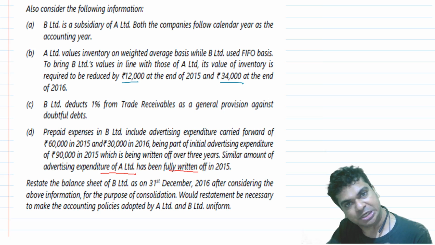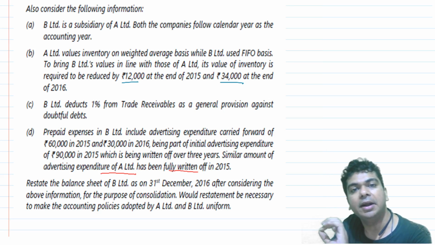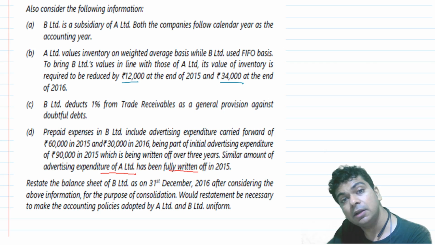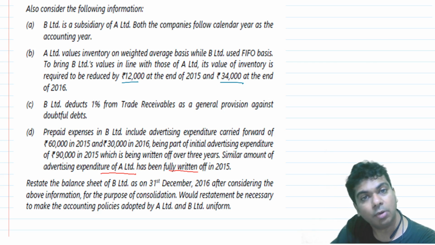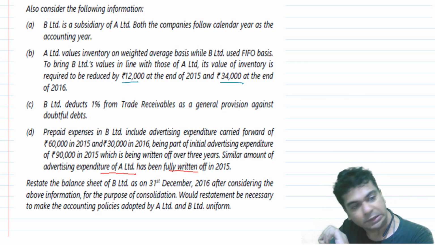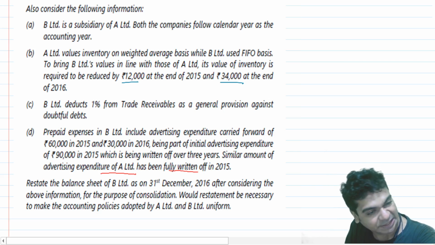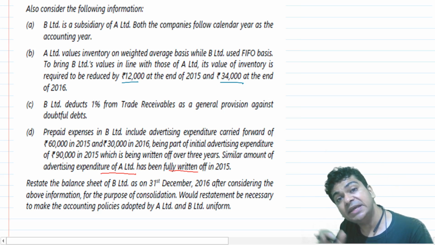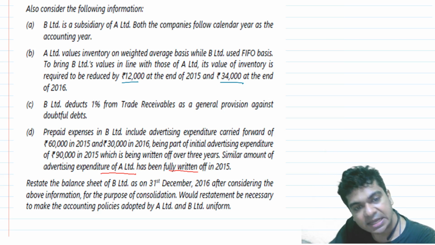So in this question, consolidated balance sheet is not required. You have to simply prepare a restated balance sheet of B Limited. Restated, B Limited as a subsidiary should conform with the accounting policies of the parent. So we will have to simply give effect of the adjustments B, C and D. And we will have to find out what will be its impact. B, C and D will affect different assets.